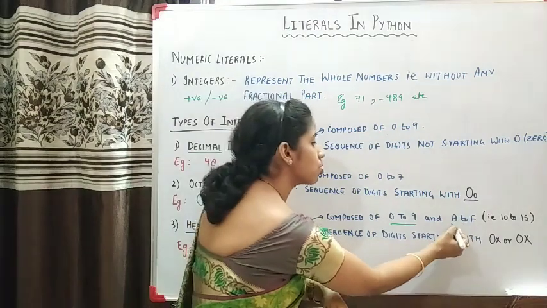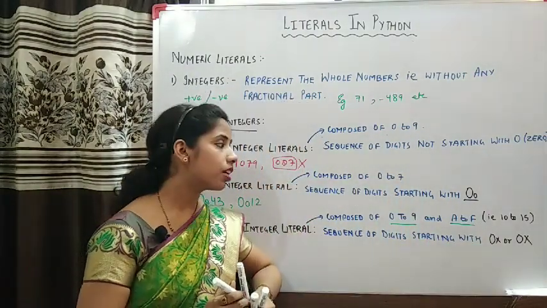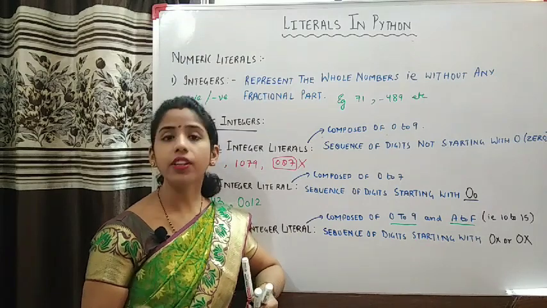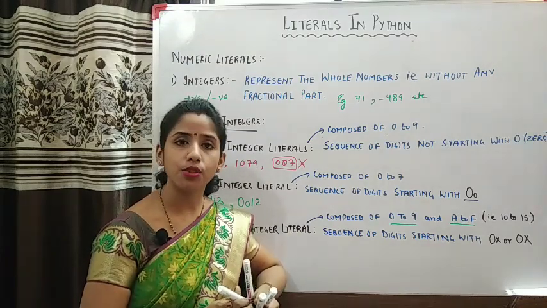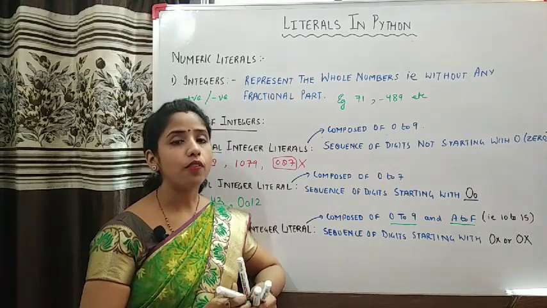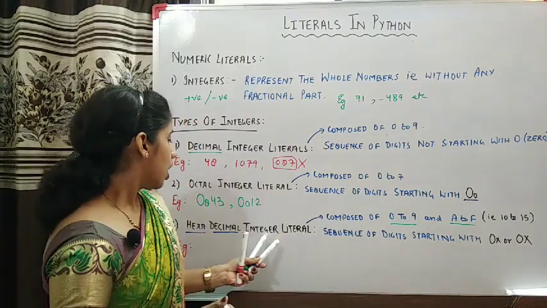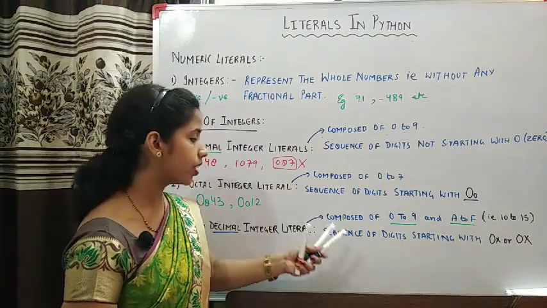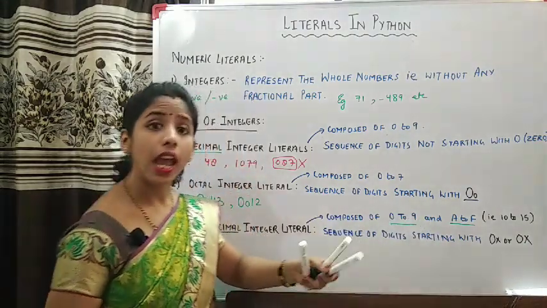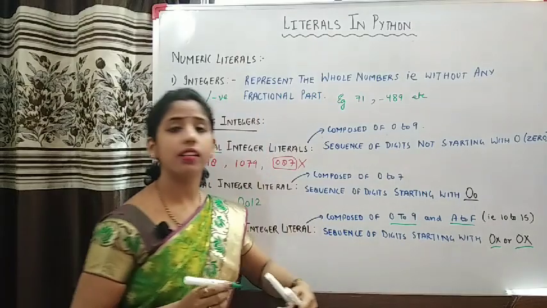For that we make use of capital letters A to F. So A corresponds to 10, B corresponds to 11, C corresponds to 12, and this way 15 corresponds to F. This we have already studied in Boolean logic. So any sequence composed of these digits and starting with 0x. This x can be capital as well as small.